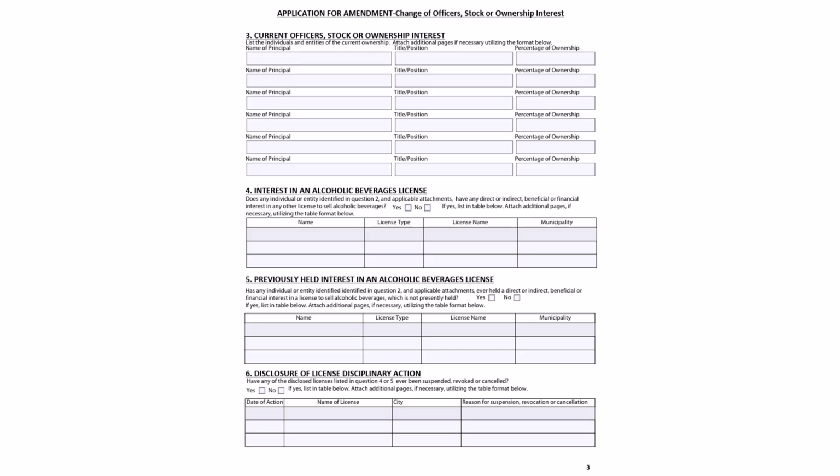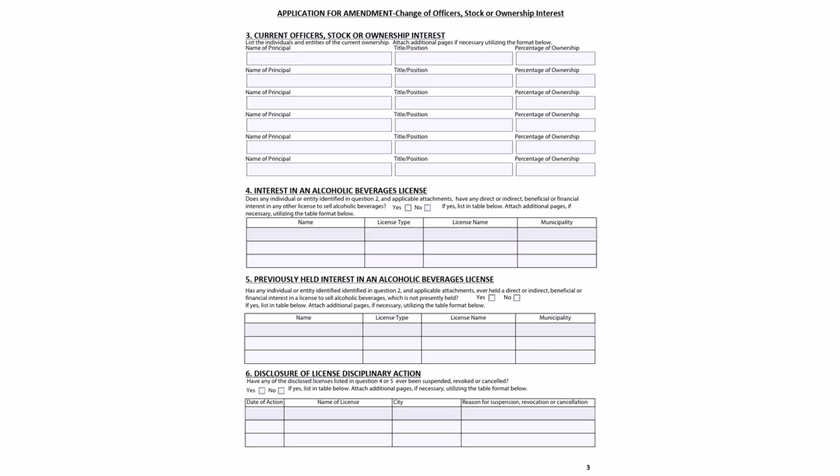Question 5 asks if any individuals or entities in Question 2 and applicable attachments have ever held direct or indirect beneficial or financial interest in a license to sell alcoholic beverages which is not presently held. If there are, check off yes and list the name, license type, license name, and municipality of the licenses that the individuals and/or entities in Question 2 have held interest in. You may attach additional pages utilizing the same table format to answer this question fully if necessary. If none, you may check no and leave this section blank.